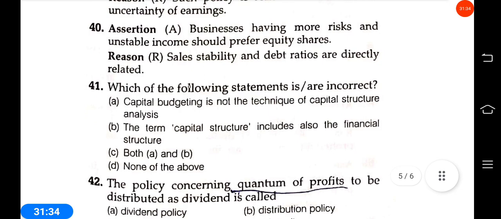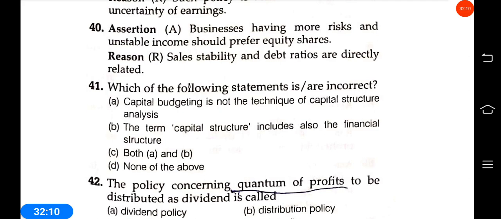Okay, next question 41. Which of the following statements are incorrect? Capital budgeting is not a technique of capital structure analysis. The term capital structure includes also the financial structure. Both A and R are correct. None of these. Answer is the term capital structure includes also the financial structure. This is not true. Capital structure does not include financial structure.